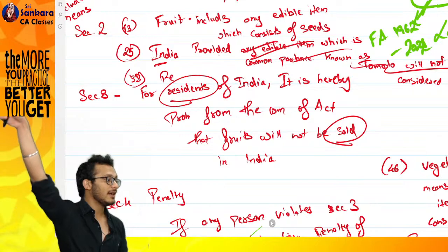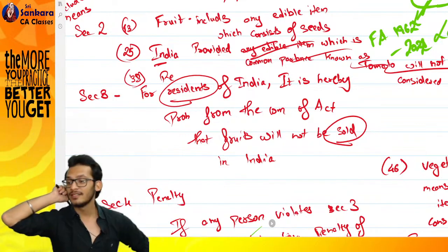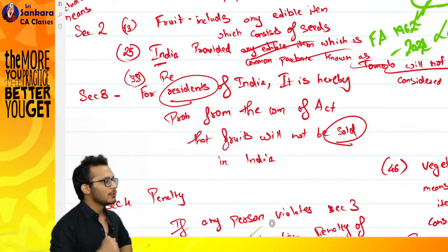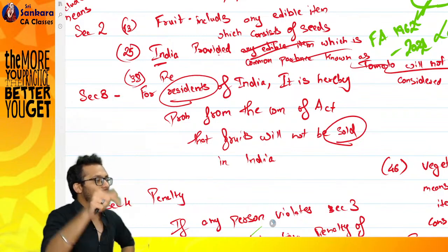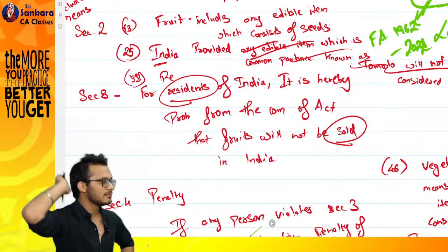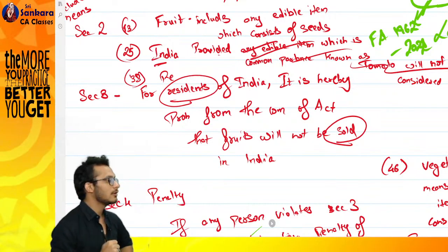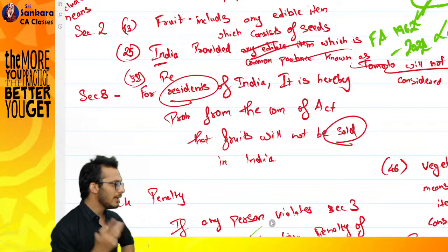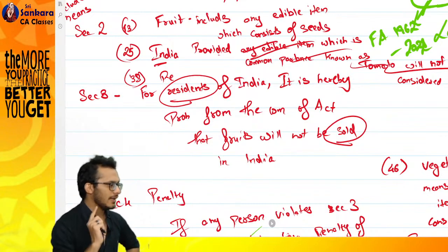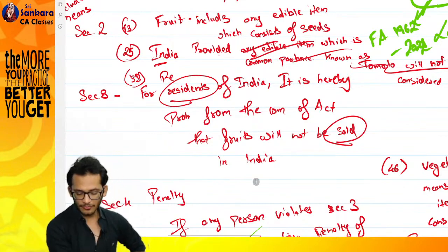Or is there already another act which has defined sold? Which act? Very good. So in that case, I will define the word sold saying sold means sold as per section number 2 of the Sale of Goods Act. Can I do that? I can definitely do that. I can also give reference to other acts. Clear till now?